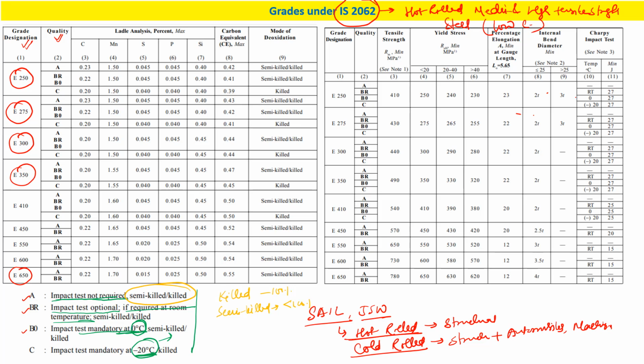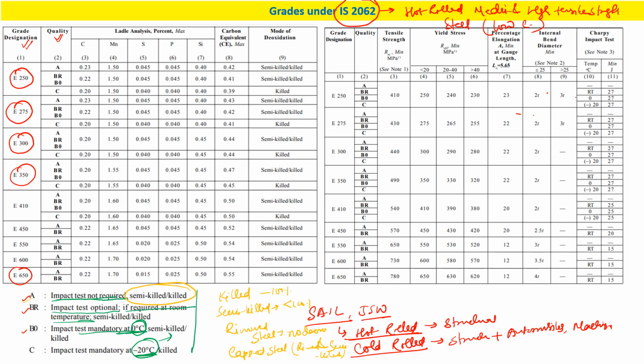Then next is rimmed steel, with no deoxidation at all. There is one more, that is capped steel, which lies between rimmed and semi-killed. So these are the four categories of deoxidation.